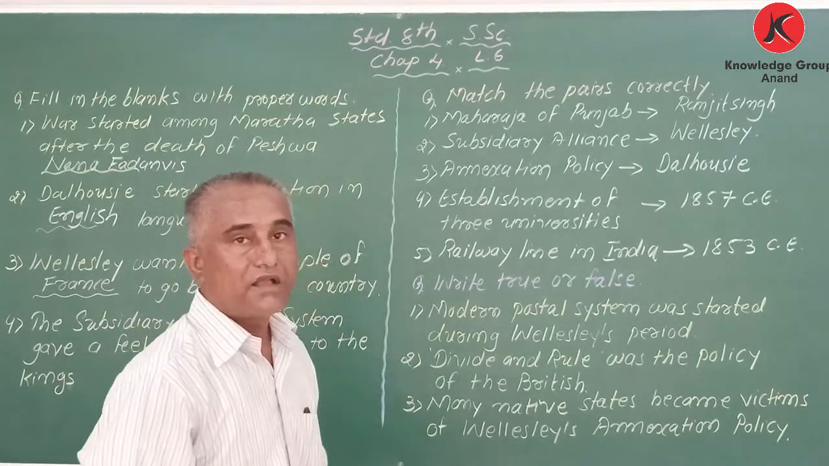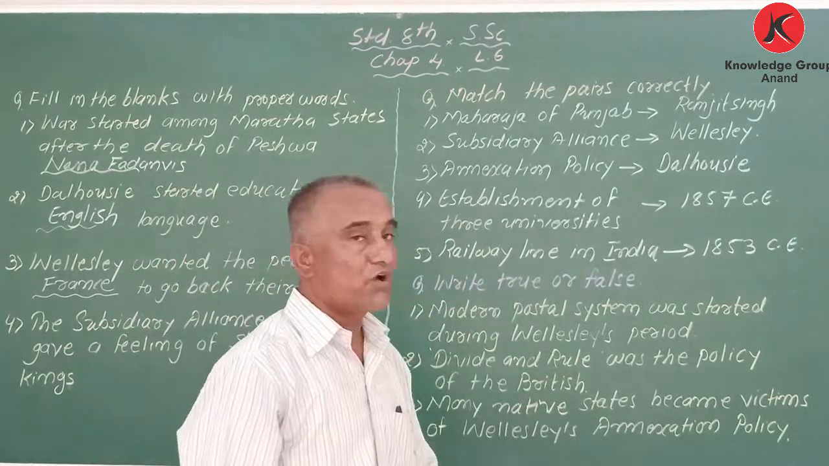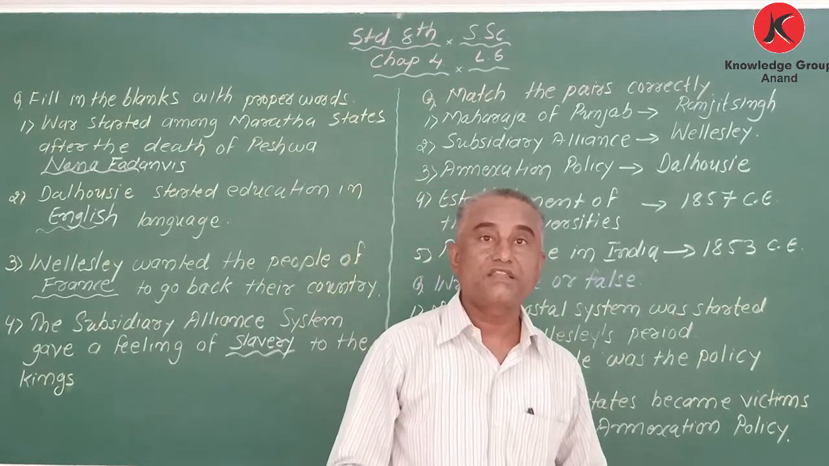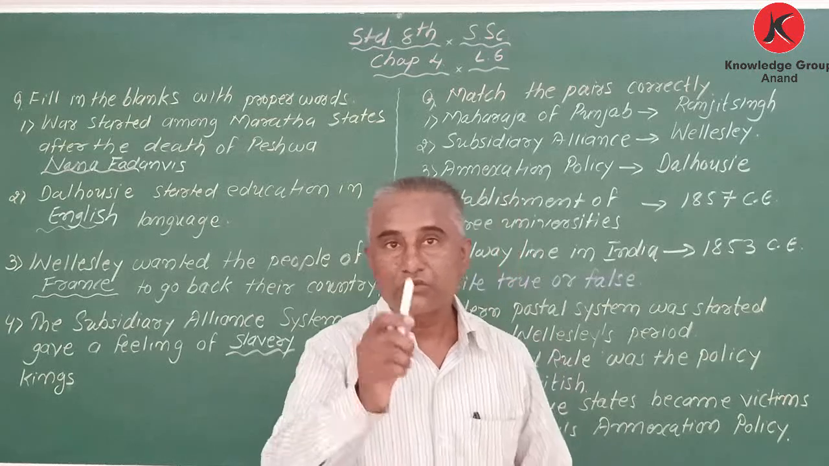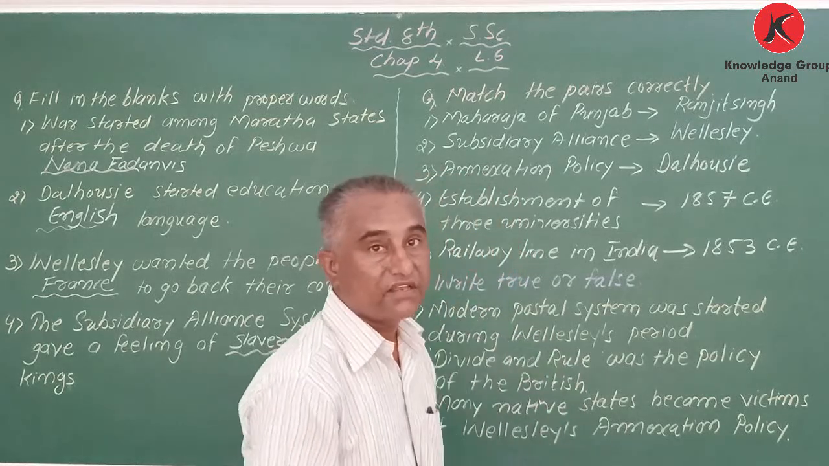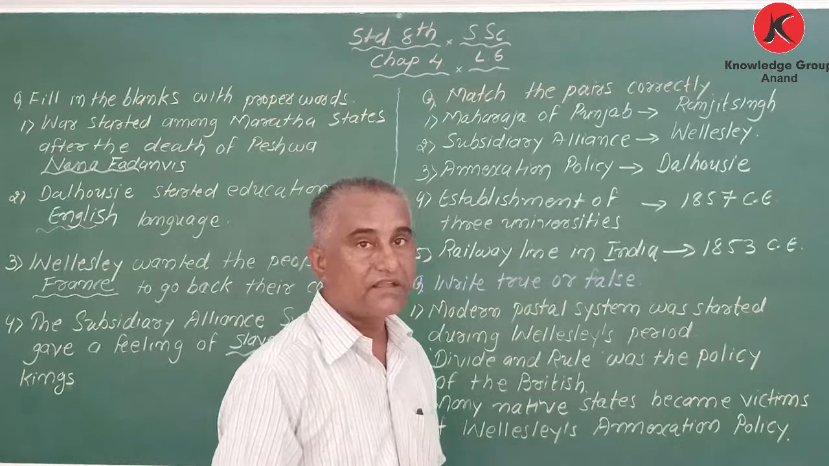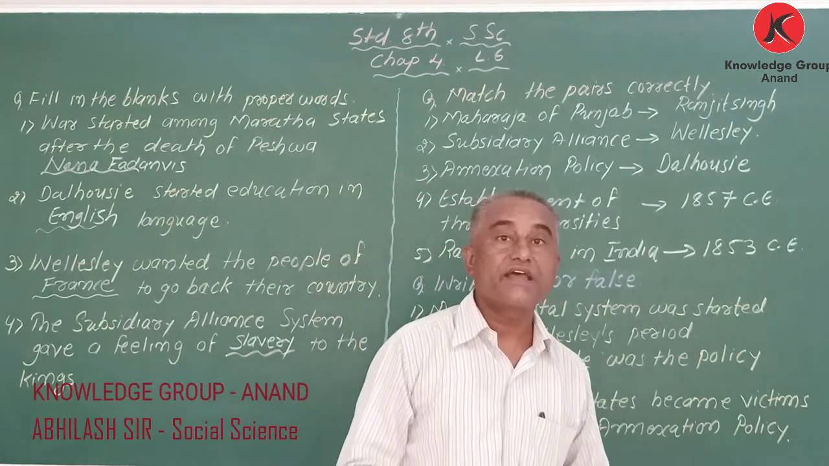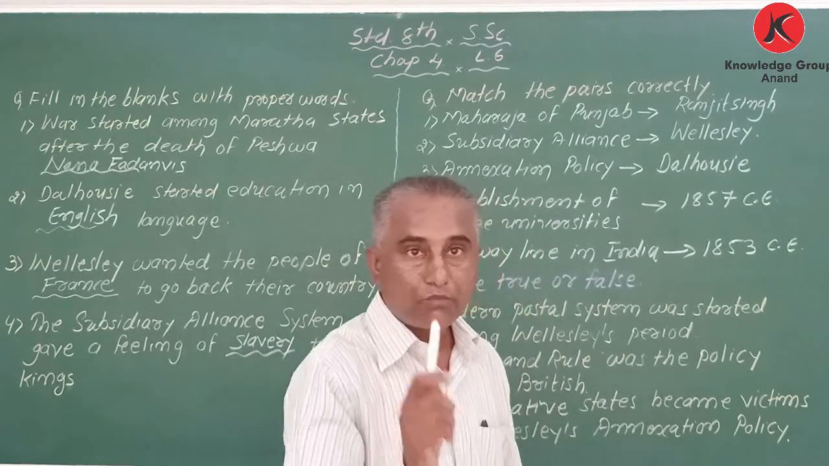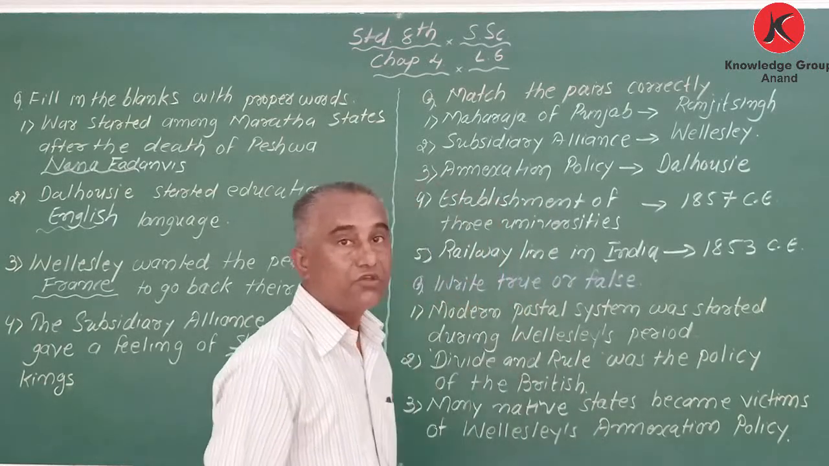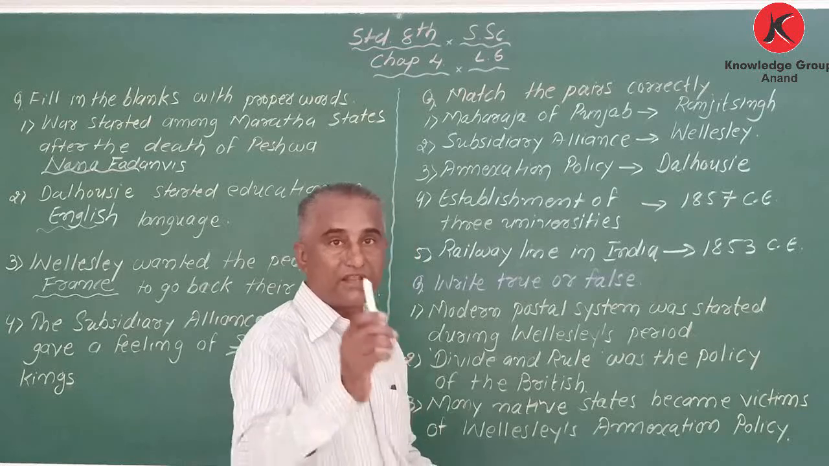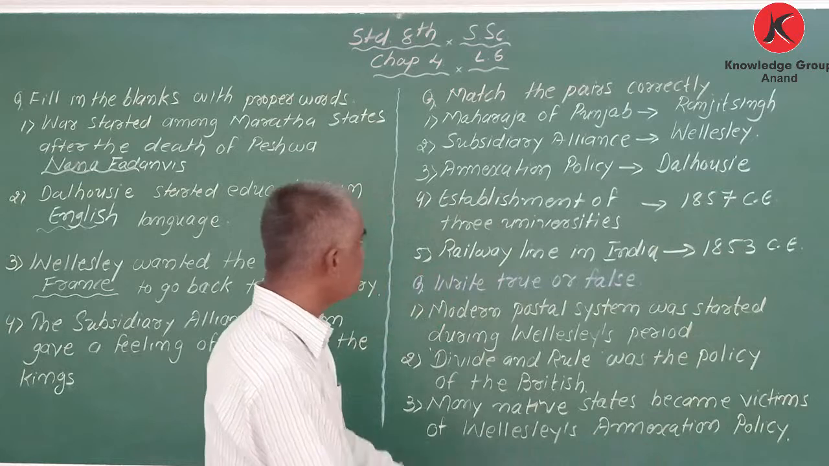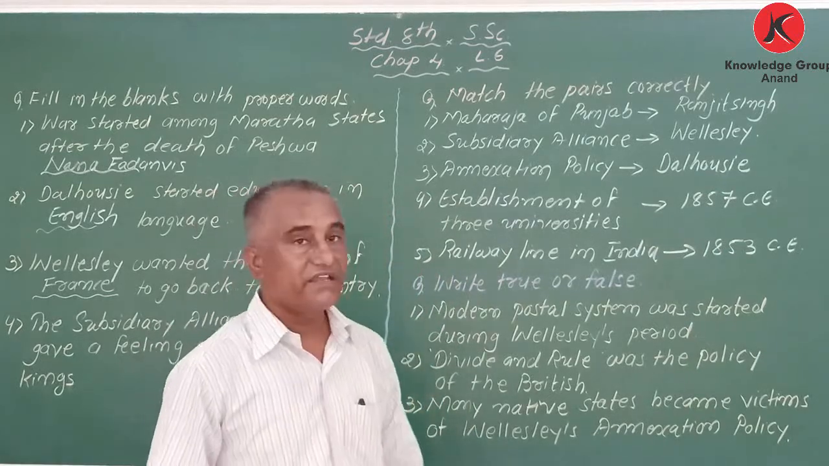My dear student, next one is establishment of three universities. In which year did Dalhousie start three universities? It was in 1857. And do you know which are the three cities? Mumbai, Kolkata, and Chennai. Three universities were started by Dalhousie. In which year? 1857. Got it?